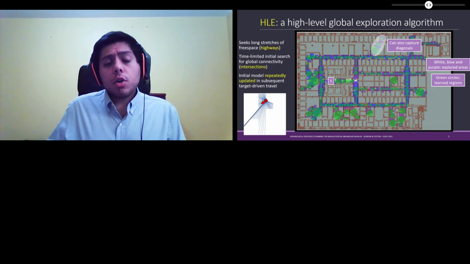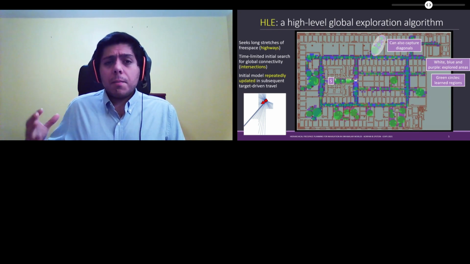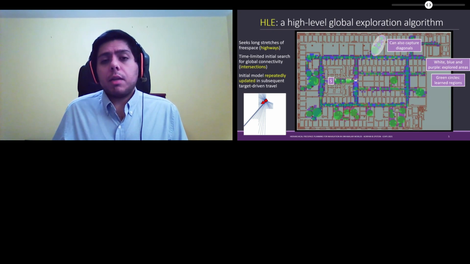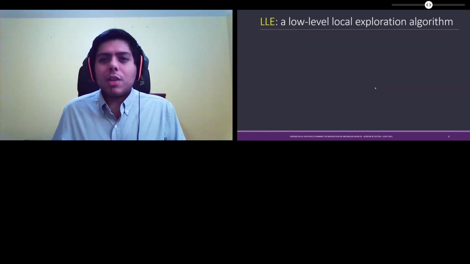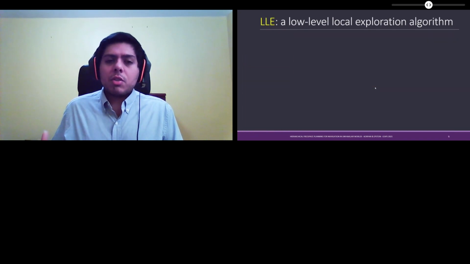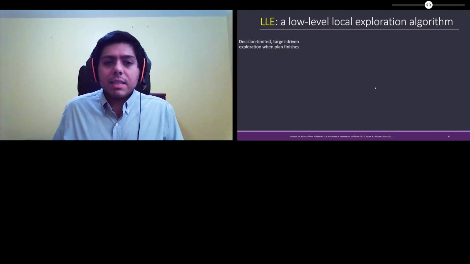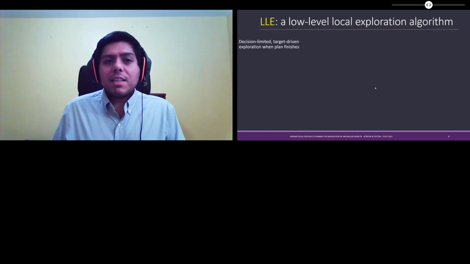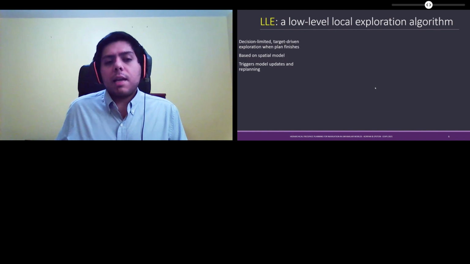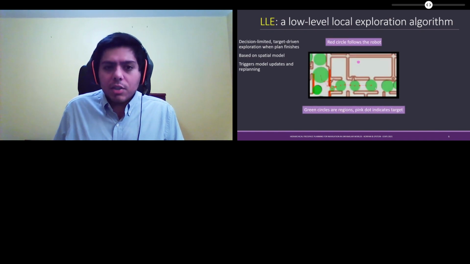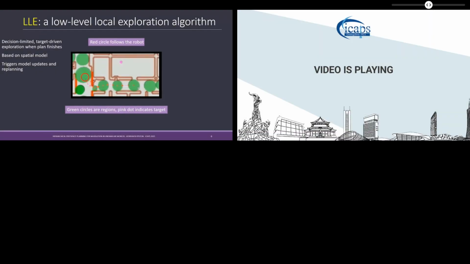Now, let's say later on during that target-driven travel, the target is not captured within the spatial model. And so what can we do instead? Well, we can use local exploration. So our algorithm is called LLE. It's decision limited and target driven, and it explores when the plan finishes. It's based on the spatial model, and it can trigger updates to that model and then replan in the updated model. So here's another video. The red circle will follow the robot as it navigates. The green circles are regions, and the pink dot is its target.